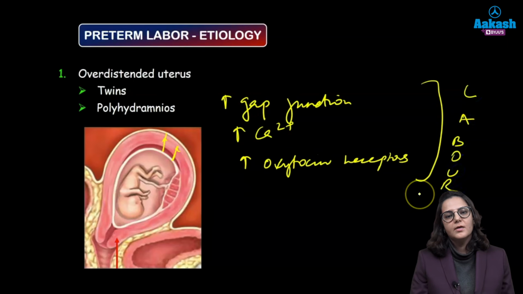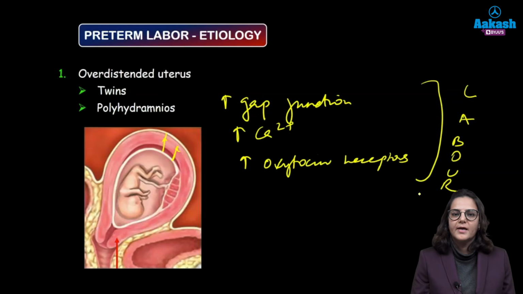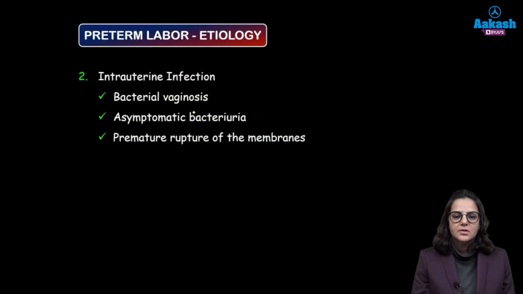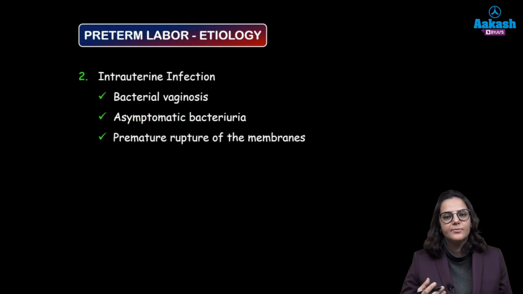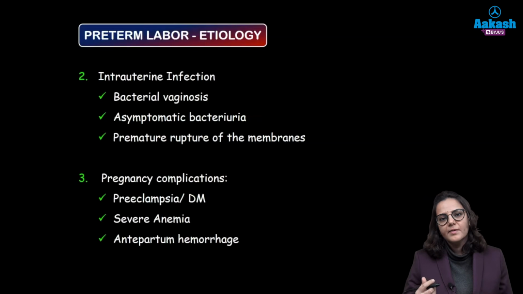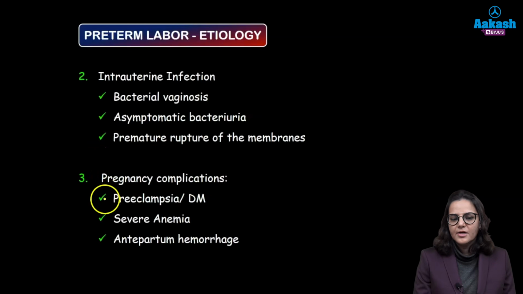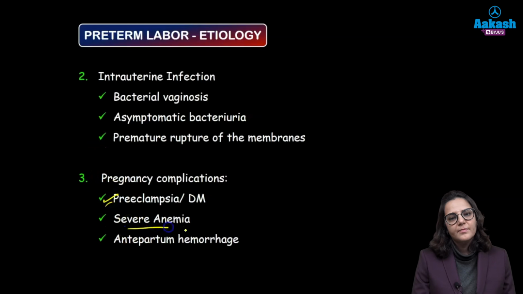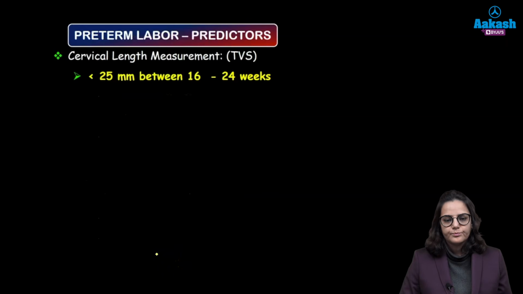So what will lead to stretching of the uterine wall? Any overdistended uterus, it can either be twins or polyhydramnios. Then intrauterine infection, bacterial vaginosis, asymptomatic bacteriuria, or premature or prolonged rupture of membranes. There can also be maternal conditions which can predispose to premature activation of the labor system like preeclampsia, diabetes. Severe anemia is also another common cause, and antepartum hemorrhage.